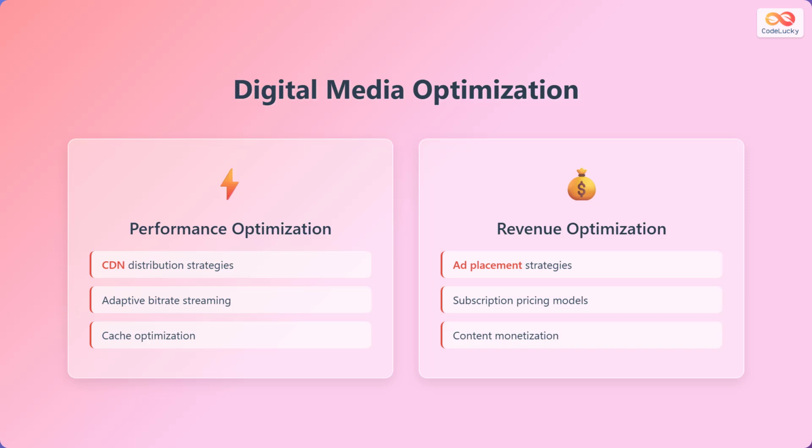Now we will discuss digital media optimization. Performance optimization includes content delivery network or CDN distribution strategies, adaptive bitrate streaming, and cache optimization. Revenue optimization covers ad placement strategies, subscription pricing models, and content monetization. These optimizations enhance user experience and revenue generation.